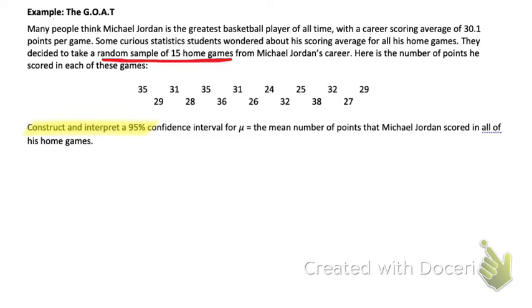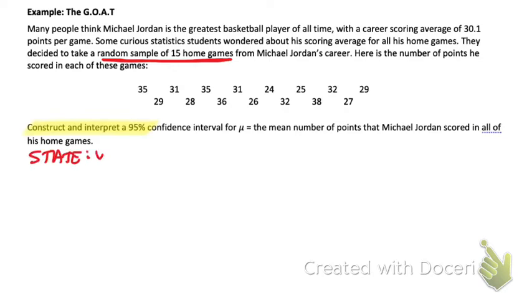So, what does this need us to do? State, plan, do, conclude. All right? Now, listen very carefully. You should be a little suspicious because you were given the individual data, and the sample size is only 15. Why should you be suspicious? You're probably going to have to graph this. So we'll get to that in a minute. But for now, we're just going to state what we're about to do.